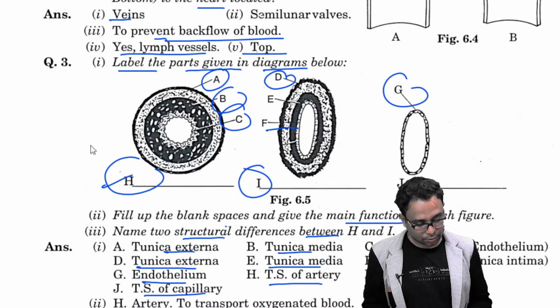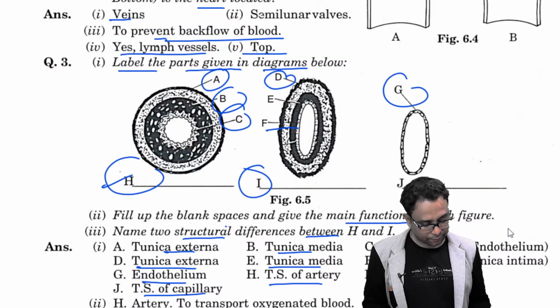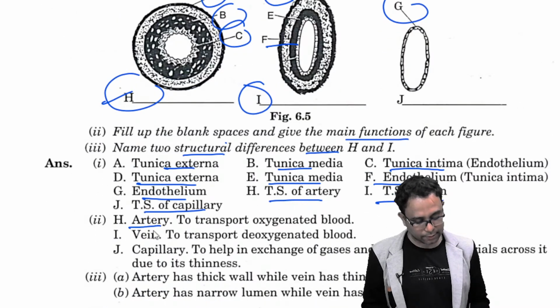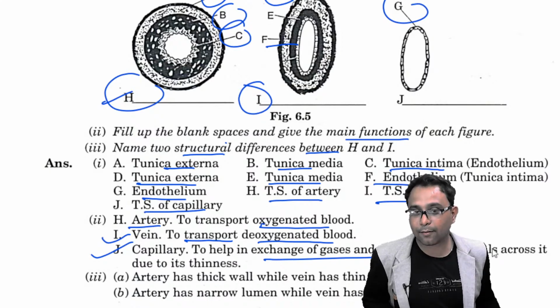And part 2 of this question is there. Fill in the brackets the space given with the main function of each. So what is the function of the artery? Artery mainly transports the oxygenated blood, right? What is the main function of the vein? They transport the deoxygenated blood. And what is the main function of the capillaries? They help to exchange the gases, right?